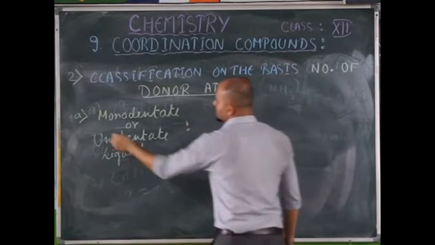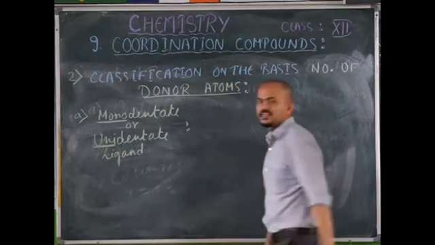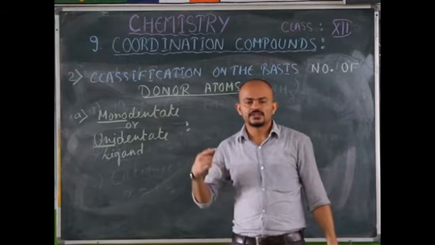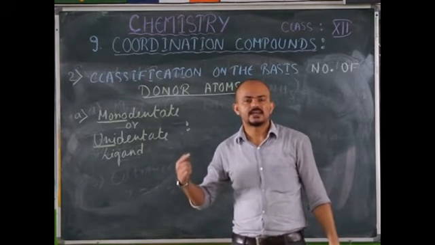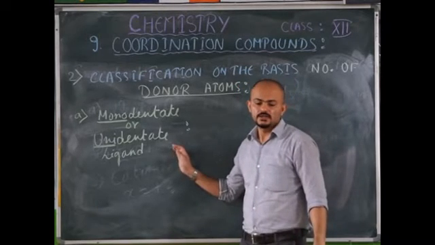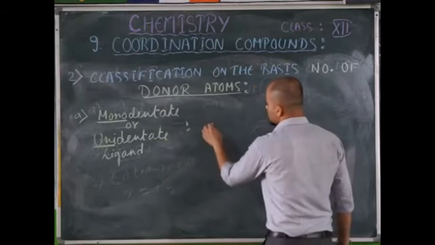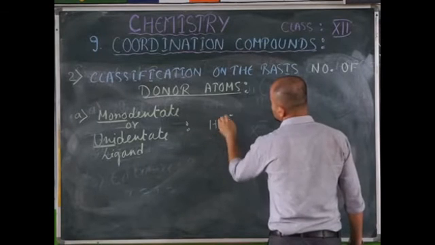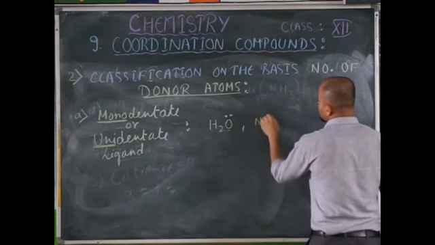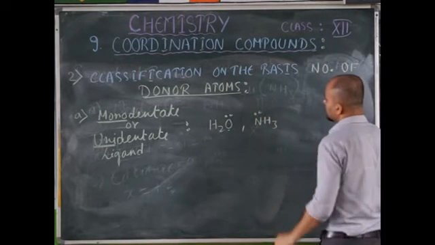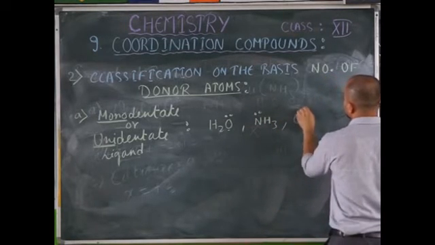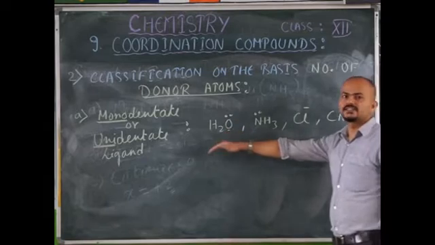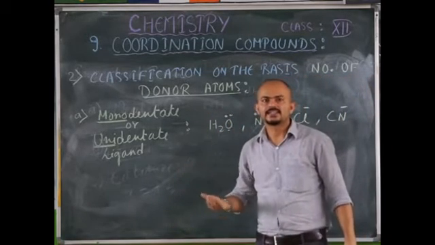Now, as the name suggests, monodentate or uni, it means what? It has only one coordinating site, or it forms a coordination bond with the central metal ion through only one atom. For example, just now you discussed the oxygen present in water. It donates through only one site, as does ammonia, and other examples like Cl minus, etc. So they have only one site by which they donate electrons to the central metal atom and get coordinated.